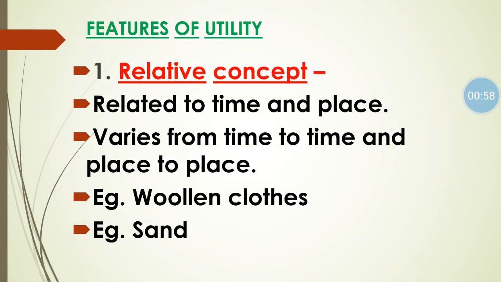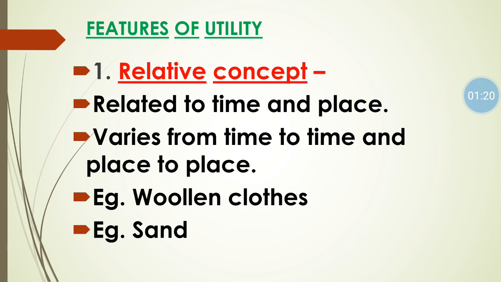So number one is relative concept. Utility is a relative concept. It is related to time as well as place. Utility always varies. Varies means different. Utility always varies from time to time and place to place. Example, woolen cloth.